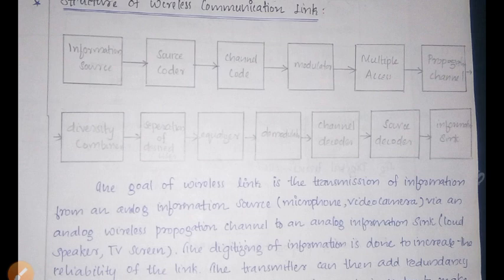We know this analog information cannot be transmitted in the analog manner, right? So we are converting the analog signal into a digital signal. The digitizing of the information is done to increase the reliability of the link. When we transmit the signal through the channels, there will be various errors, interference, and all, right? So just to reduce that, we are adding redundancy in the form of forward error correction codes.